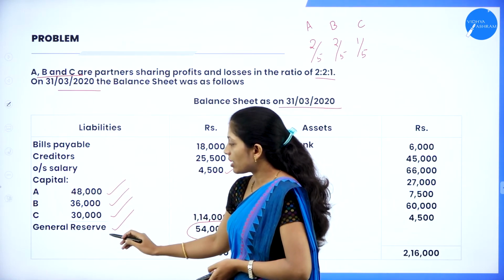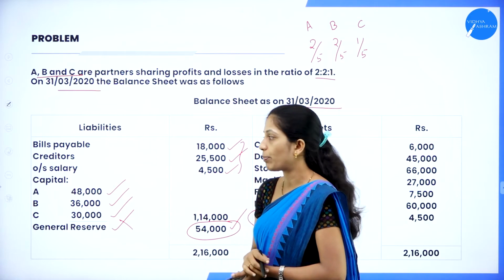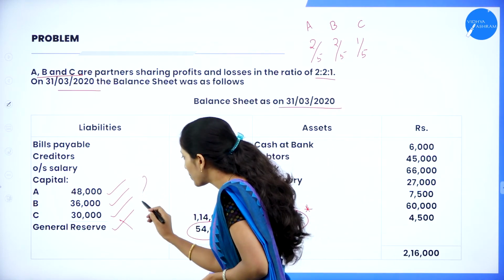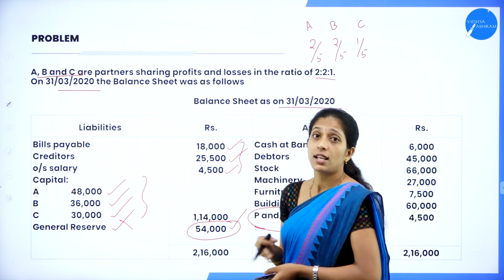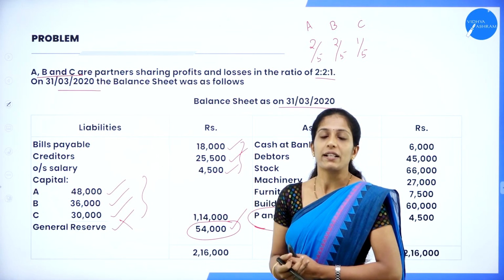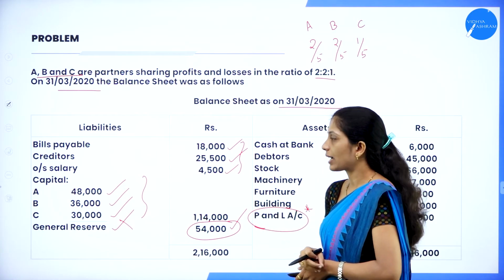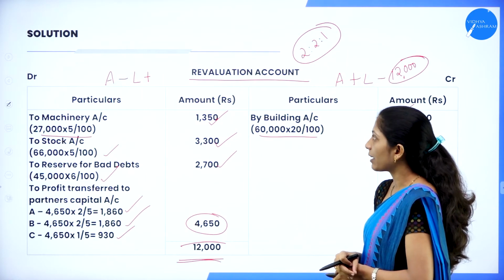So general reserve we are not going to take in the new balance sheet because we have already distributed in partners capital account, and this capital we are not going to take because we have already recorded in partners capital account. So which is a new capital that has to be recorded? That is a balancing figure of partners capital account. Now go through partners capital account here.